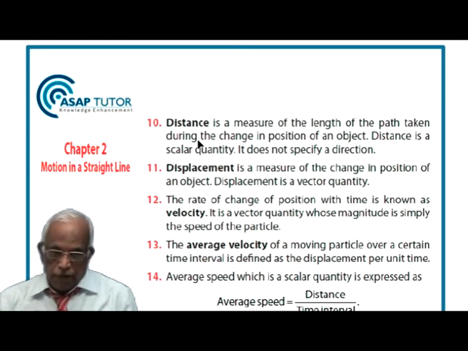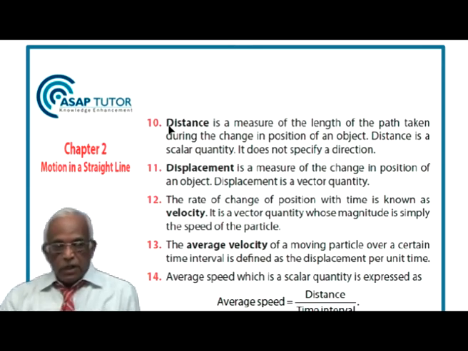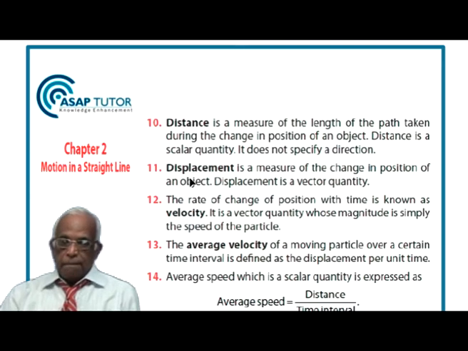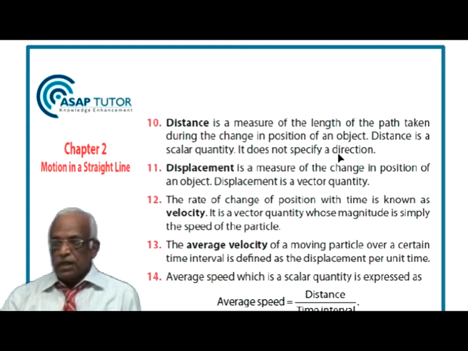Then we go on to define distance, displacement, velocity, average velocity, and average speed. These are the 5 things we are going to define here. Try to understand them completely. Distance is a measure of the length of the path taken during the change in position of an object. Distance is a scalar quantity, it does not specify direction.